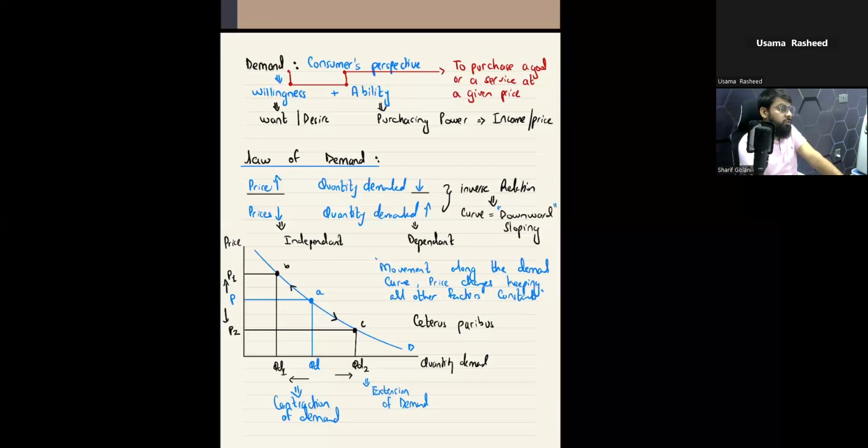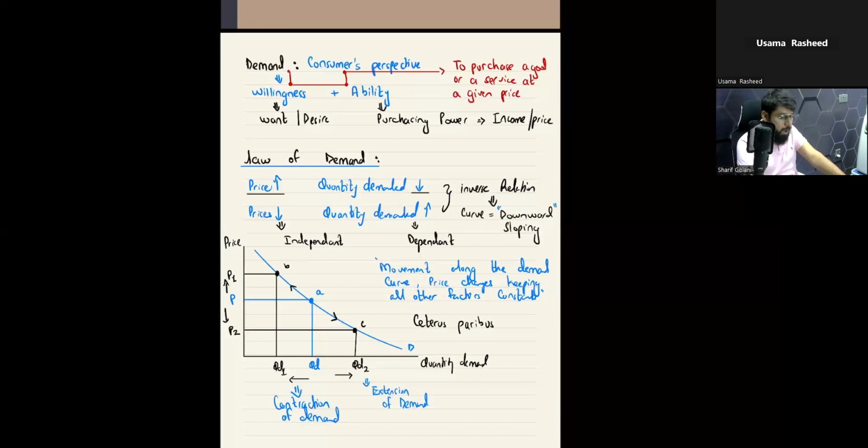If there is a question of demand and its diagram, it might be of 4 marks. As far as the term ceteris paribus is concerned, it is a definition question. Always remember one thing, a definition question will be of 2 marks. So ceteris paribus states that when there is a movement along the demand curve due to price changes, keeping all the factors constant, it is known as ceteris paribus.